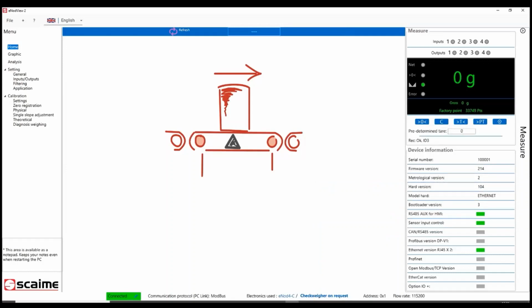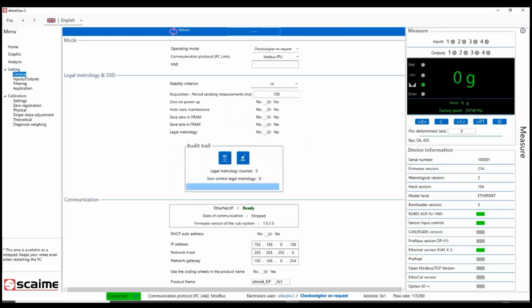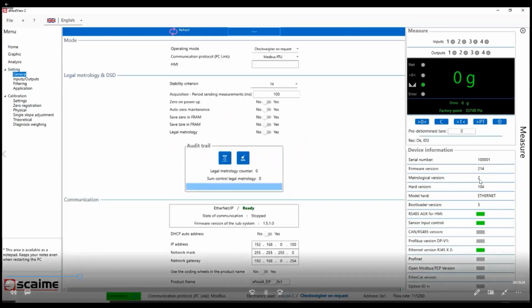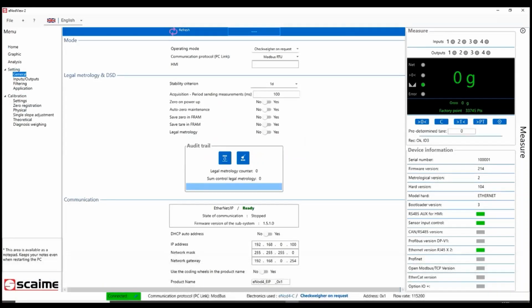As you know, the most difficult thing in the checkwire is the filtering: how to filter the dynamic weight of the box passing on the checkwire. So for that we will make a graphical analysis. To make this graphical analysis we will put the inode in a special mode.